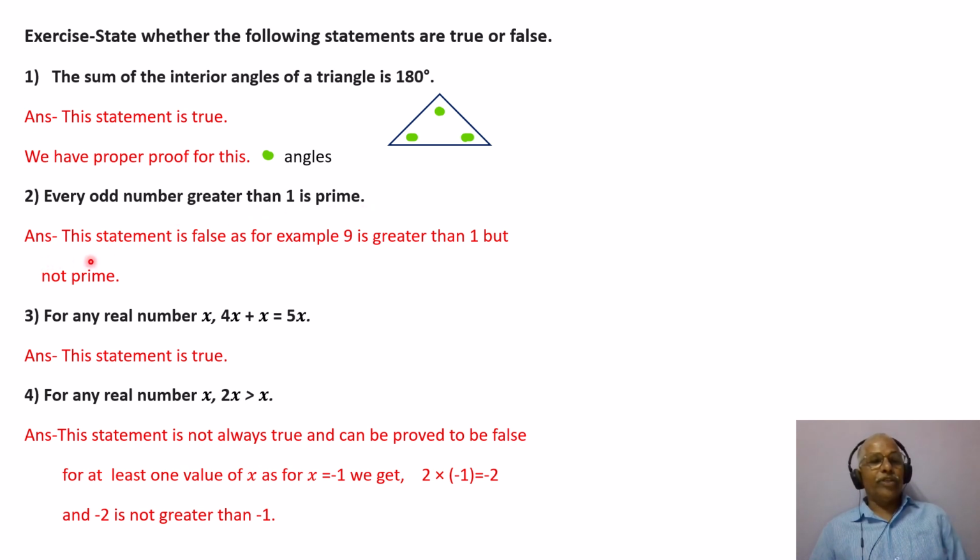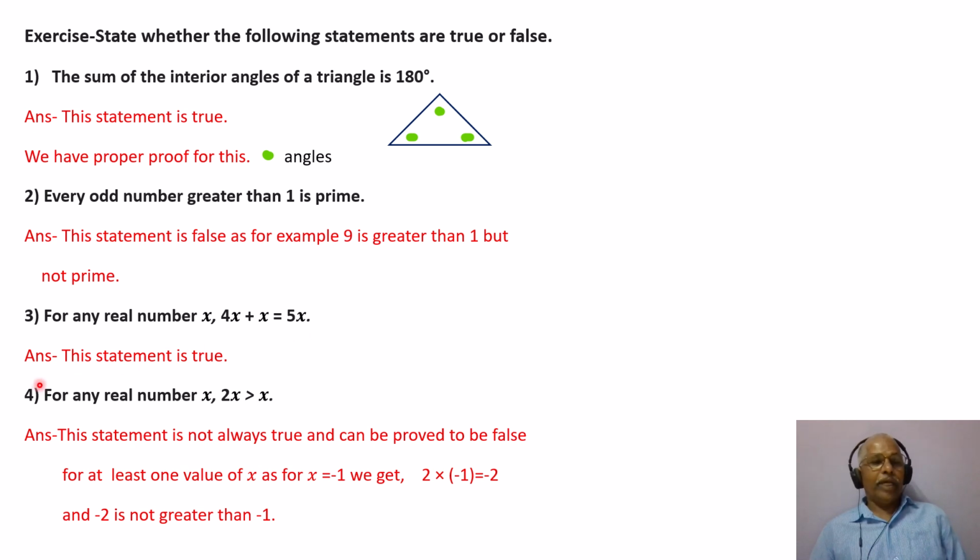Second one, every odd number greater than 1 is prime. Answer, this statement is false. As for example, 9 is greater than 1 but not prime, and one example is sufficient to prove that statement is false. Third one, for any real number x, 4x plus x is equal to 5x.